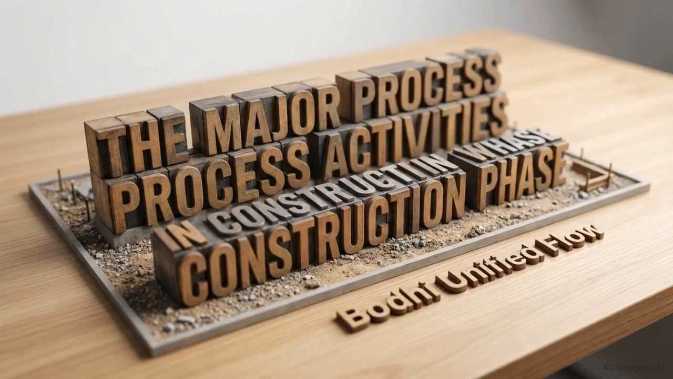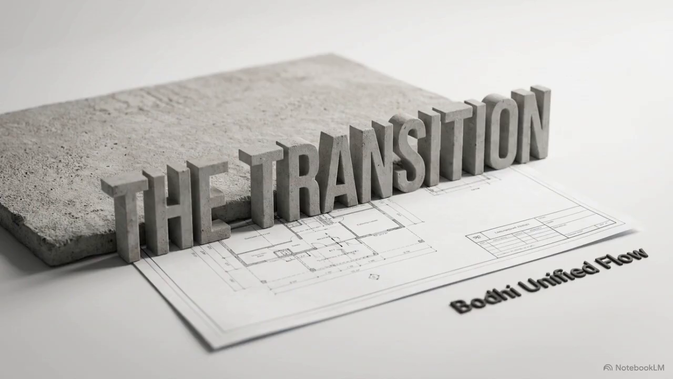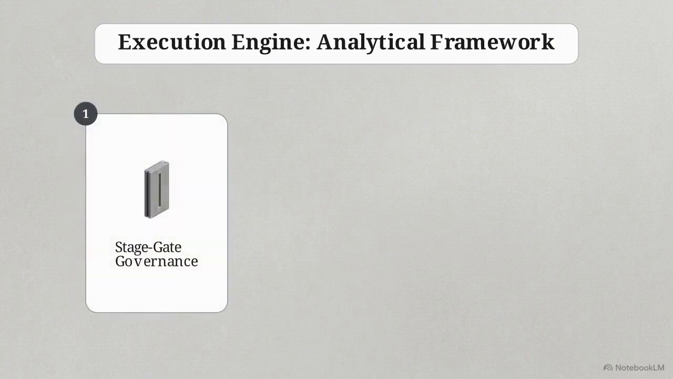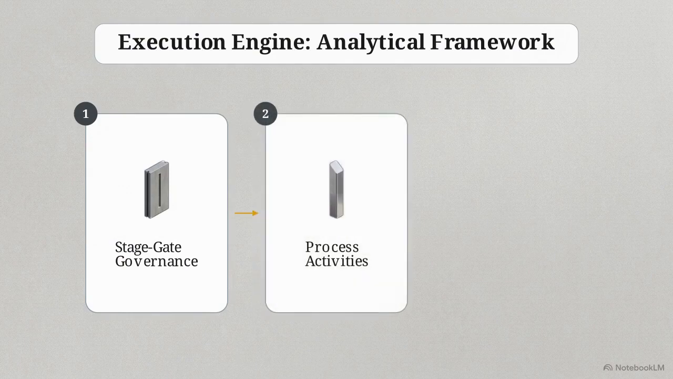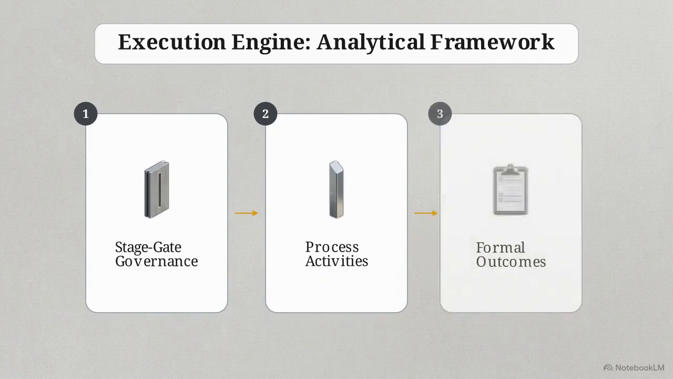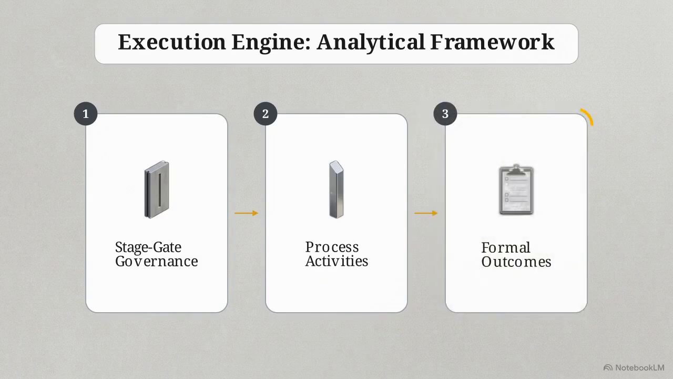Today, we are dissecting the engine of capital project execution. We will break down exactly how theoretical blueprints are converted into physical assets. This analysis has three distinct objectives. First, we will establish the theoretical foundation of stage gate governance. Second, we will sequence the 5 major process activities that dictate physical construction. And third, we will align the physical deliverables with formal gate outcomes.